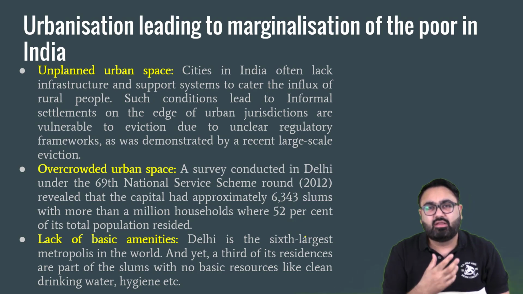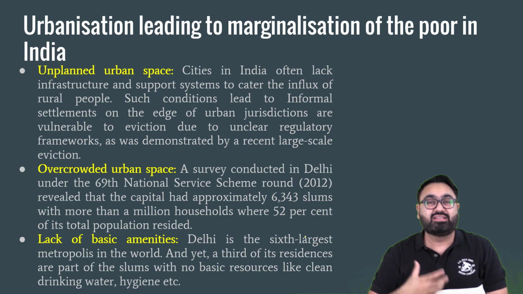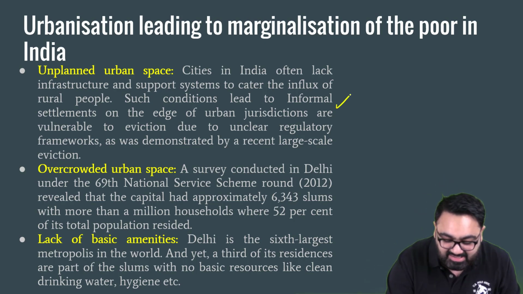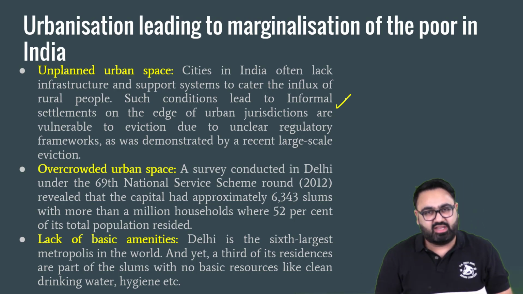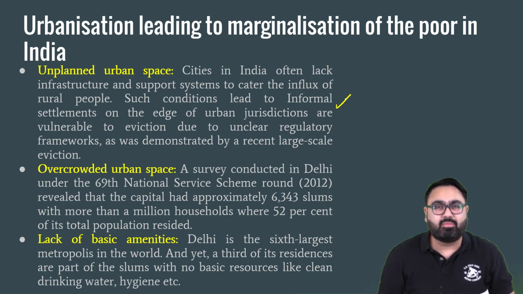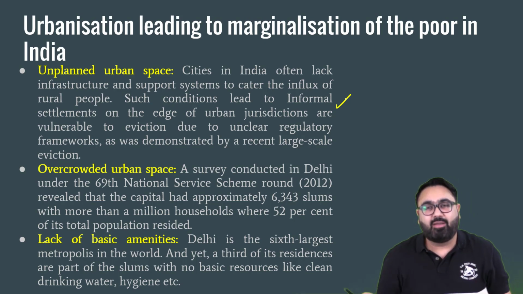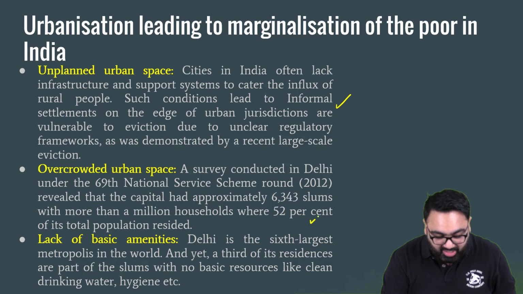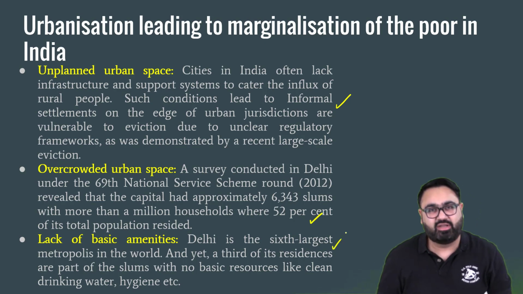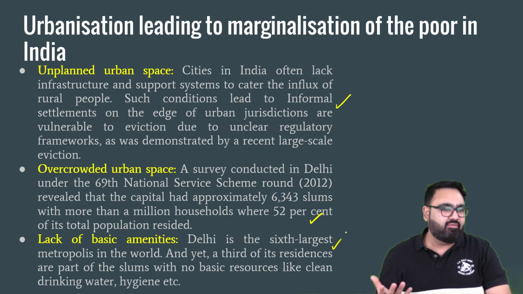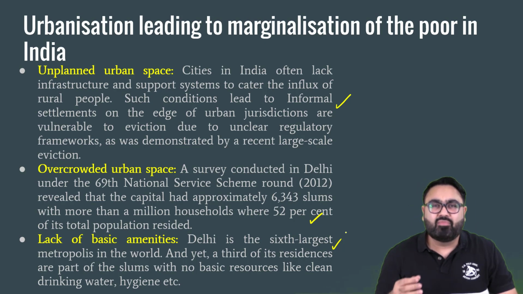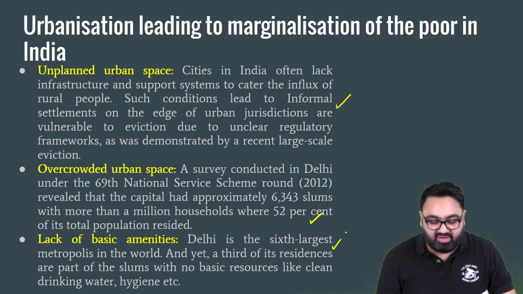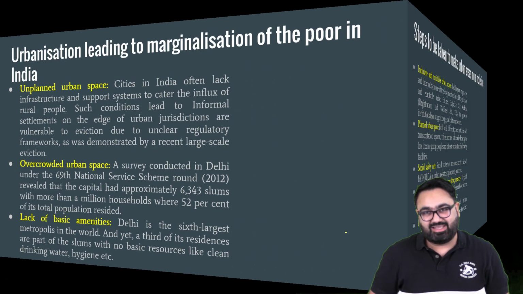What are the other reasons? Reasons include how our urbanization has happened. We have unplanned cities. None of our big cities were built to handle such a huge population pressure. Cities such as Delhi, Mumbai, Bangalore, Hyderabad, none of them are able to handle the kind of pressure that population is imposing on them. There are overcrowded spaces and there is a lack of basic amenities. Most of the slums where you go will not have any proper water supply, no proper sanitation facilities, no electricity facilities. The quality of living is very bad. It's a hub of diseases. All that is leading to marginalization of the poor at a very, very large scale.